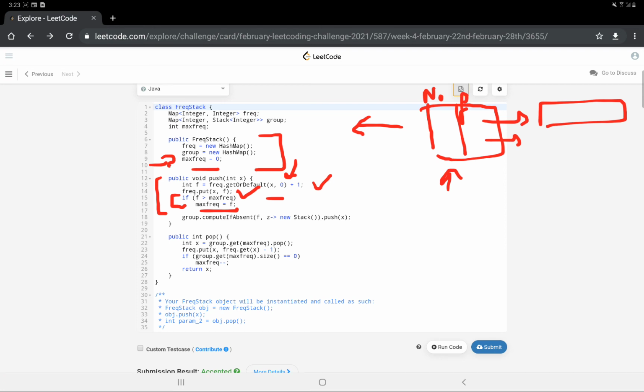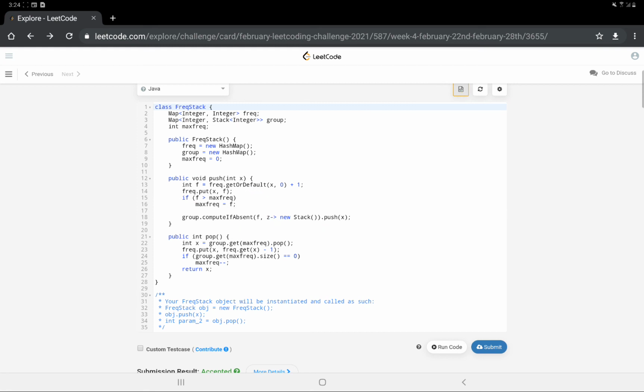Now this value will also be added to its corresponding frequency stack that I have here, which I have named group. Alright, if it's present, then I'll do nothing, I'll just push it, and if it's absent, I'll create a new stack for the corresponding value. Suppose the frequency is 2 and there is no stack for 2, then I will create a stack for 2, and then I will push the number that I have, suppose 5. Alright, and this operation is clear.